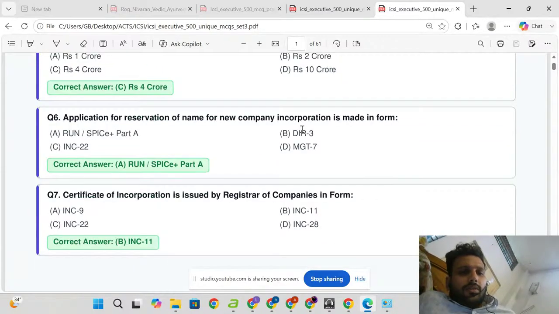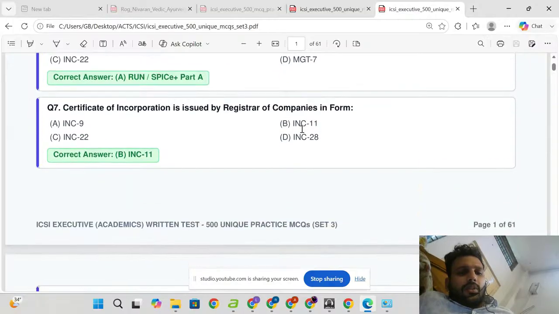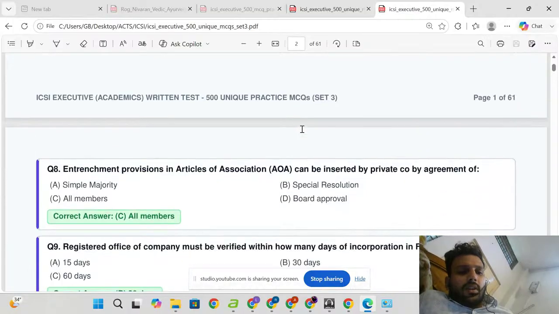Application for reservation of a name for new company incorporation is made in the form RUN or SPICe+ Part A. Certificate of incorporation is issued by the Registrar of Companies in form INC 11.